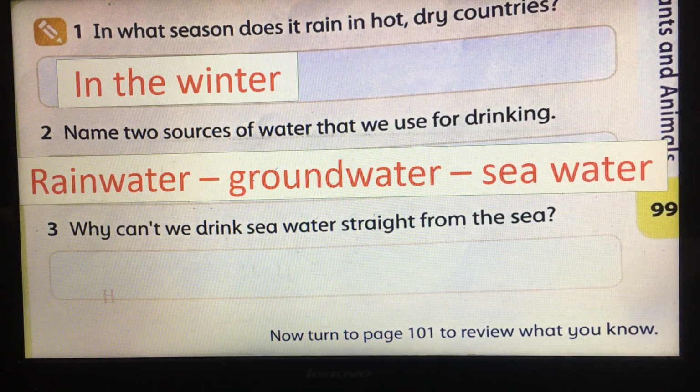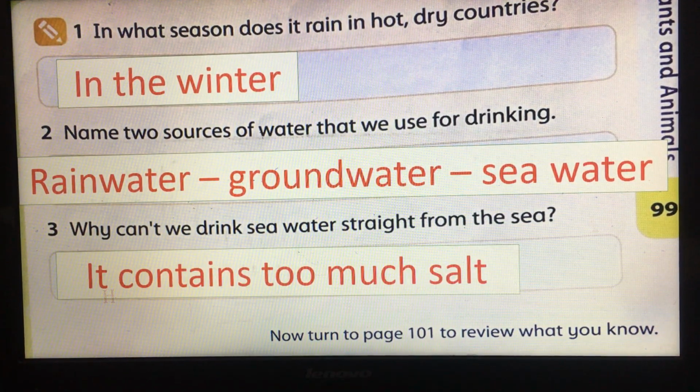Okay, the last question. Question number 3. Why can't we drink seawater straight from the sea? What do you think? Can you drink seawater directly? Sure, no. So, why can't we drink seawater straight from the sea? Actually, because it contains too much salt. So we cannot drink it directly.